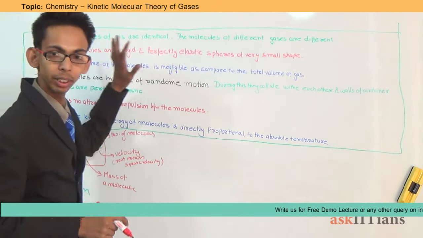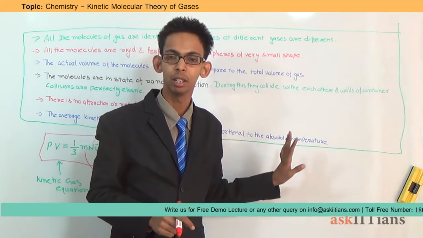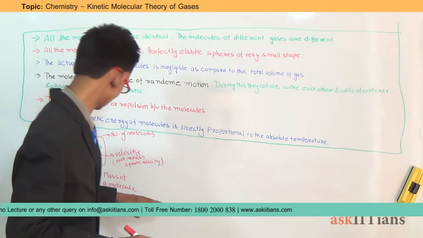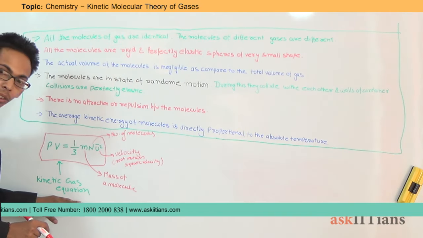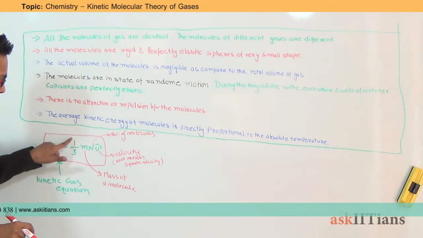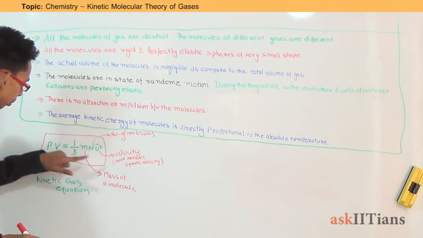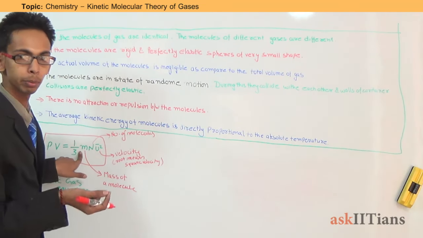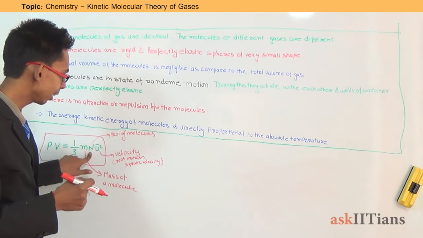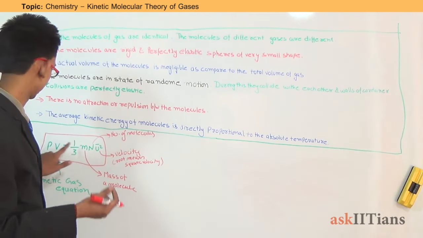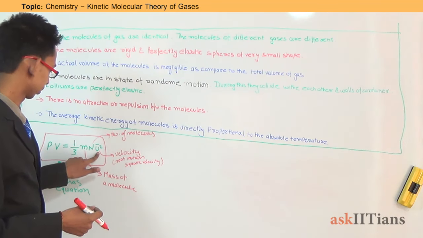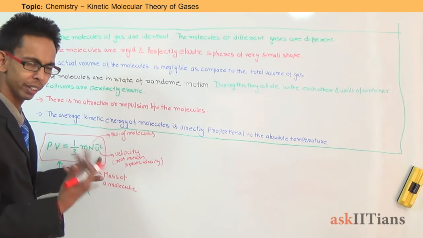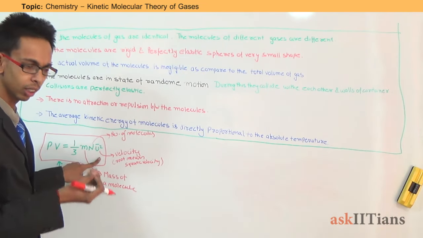On the basis of this kinetic molecular theory of gases, a mathematical equation was derived, which is known as the kinetic gas equation, in which PV is equal to 1/3 m n u square. Here P is pressure and V is volume. m is the mass of a molecule, n is the number of molecules present in the volume V, and u is the root mean square velocity, or in general the velocity of a gas molecule.